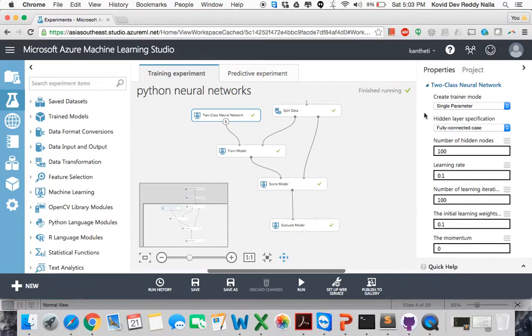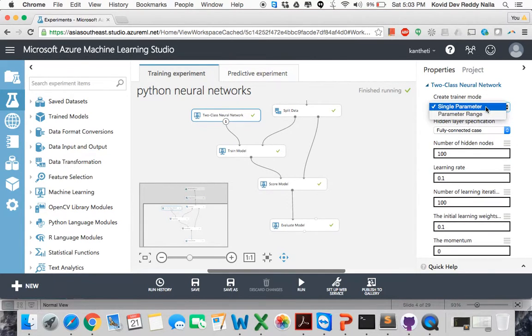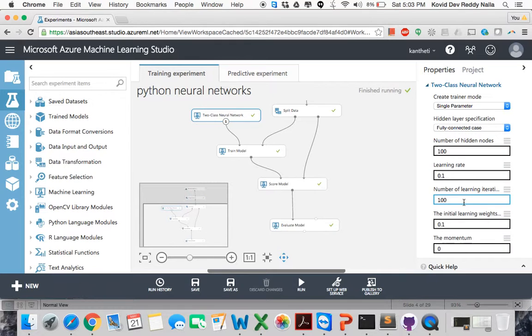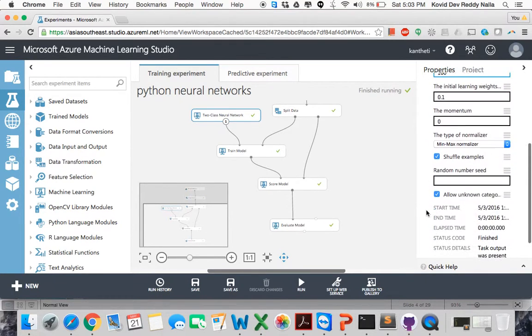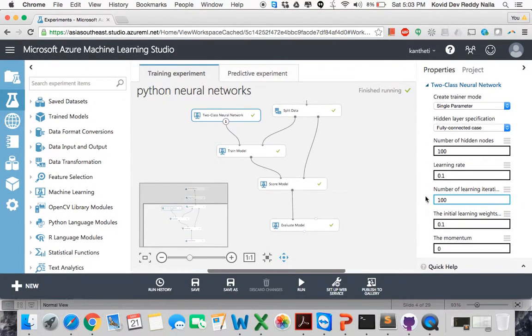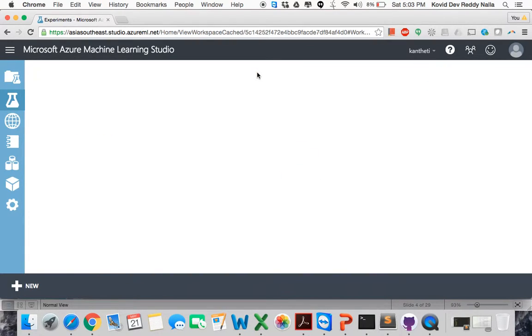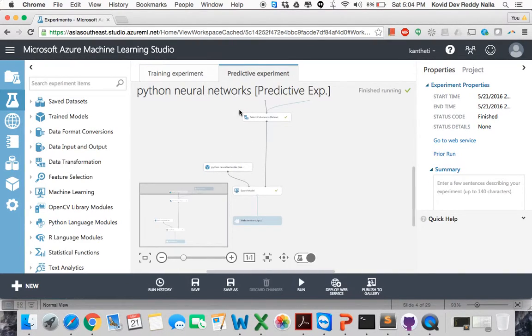When you click on the two class neural network, here you can create the trainer mode and give the parameter range. Here you can set the hidden layer classification. You can set the number of learning iterations. Here we have put the learning iterations at 100, and you can choose multiple options here. This is one of the flexibilities we get in Azure Machine Learning Studio. Once we have this in Machine Learning Studio, we can get the predictive experiment. Then we click on deploy web service.